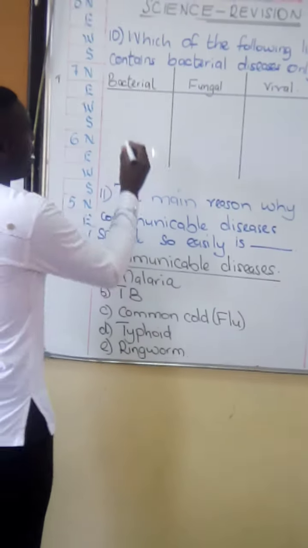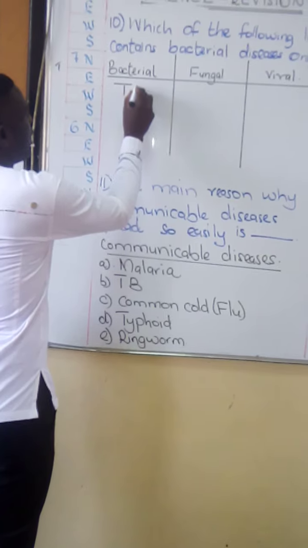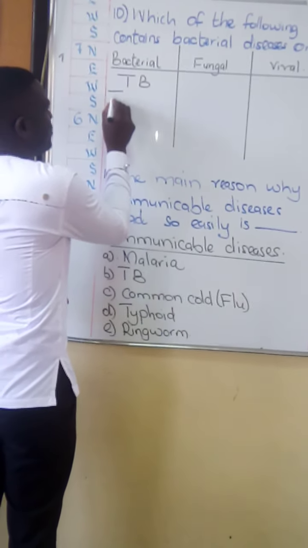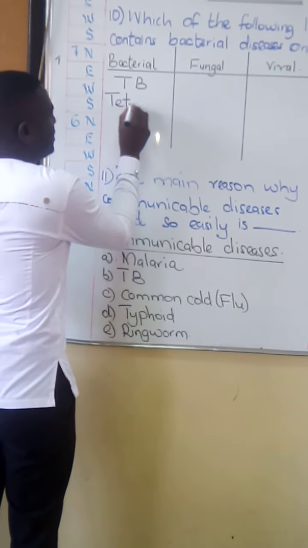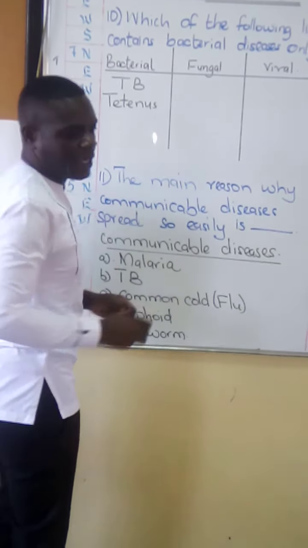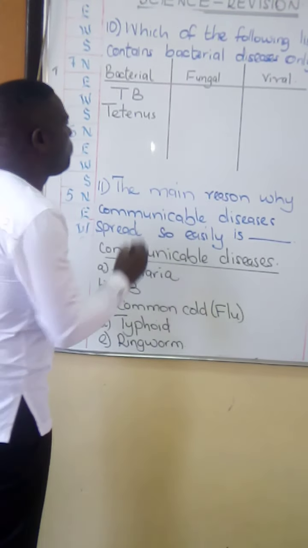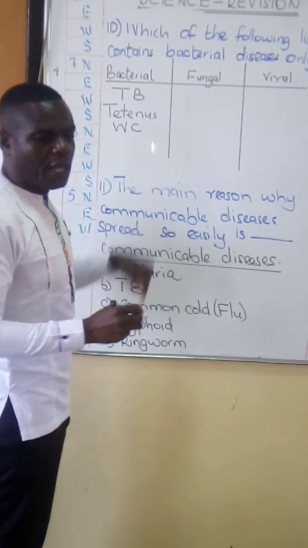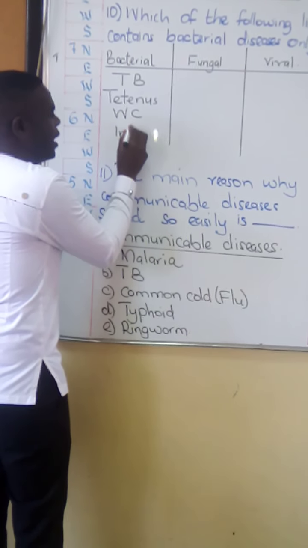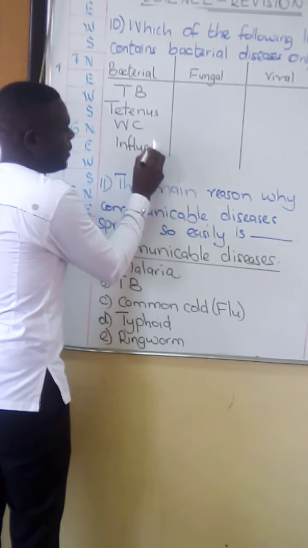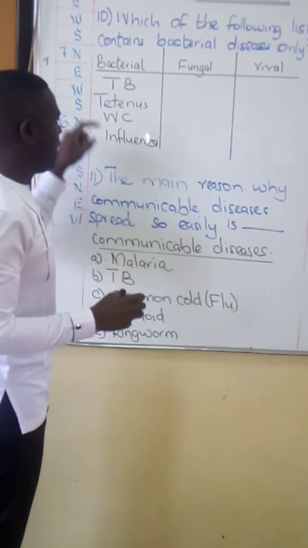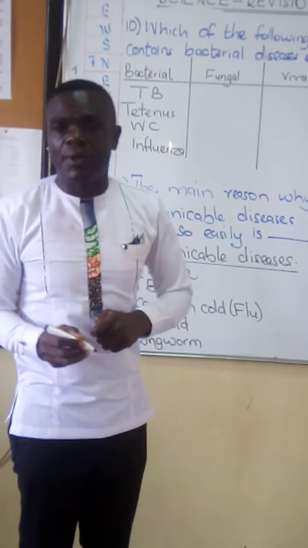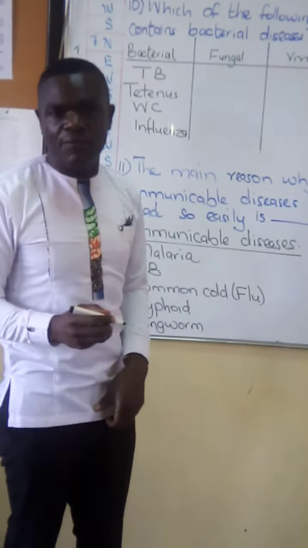Bacterial diseases may include TB for tuberculosis, tetanus, whooping cough, which I want to write as WC because of the space here, and influenza. And many others that I've not mentioned. You would probably learn them as you go on with learning in even high school.